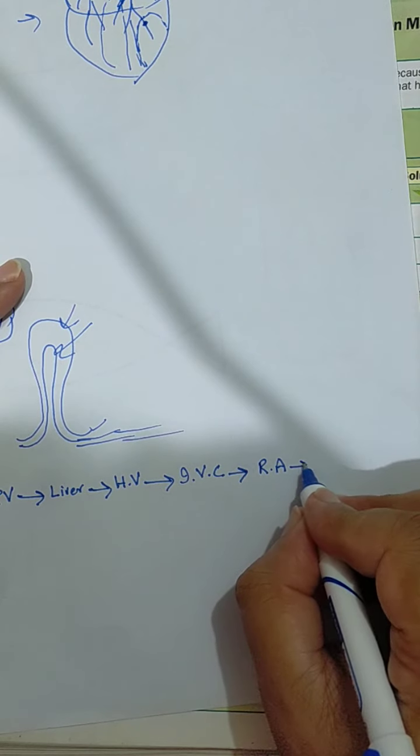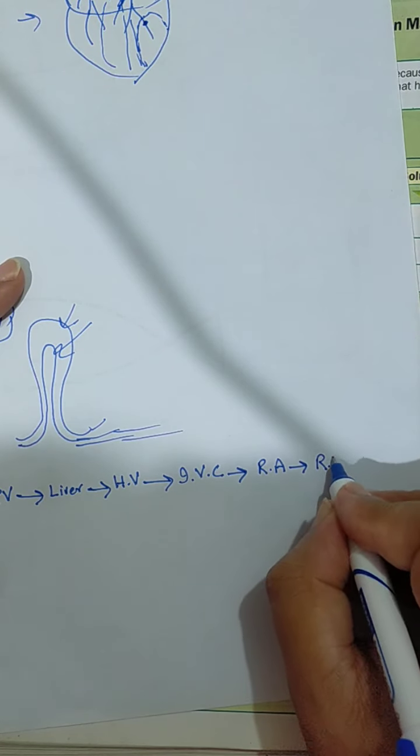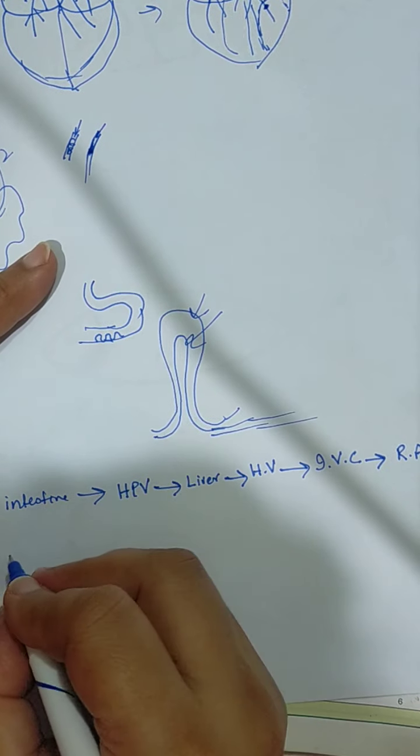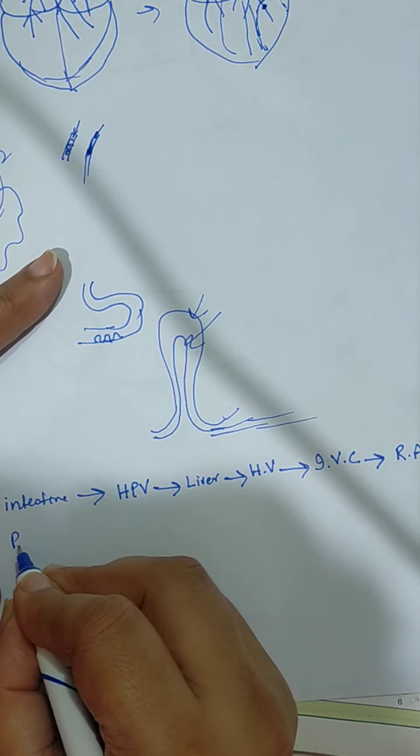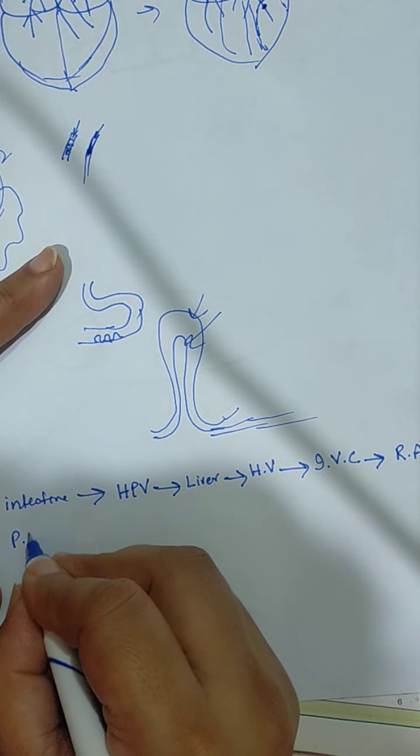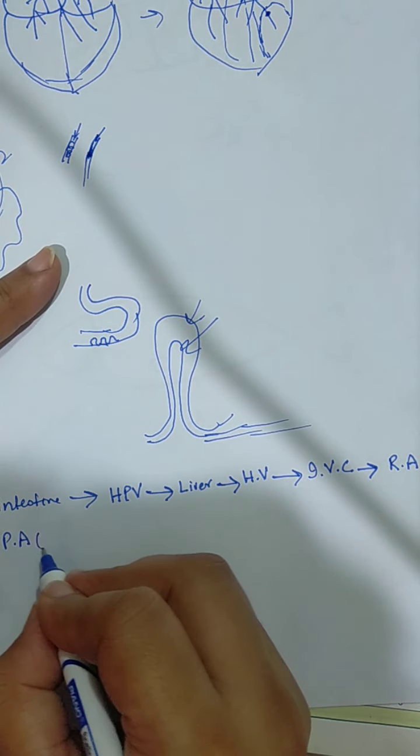From the right auricle it will go to the right ventricle. From the right ventricle it will go to the pulmonary arch. PA is pulmonary arch.